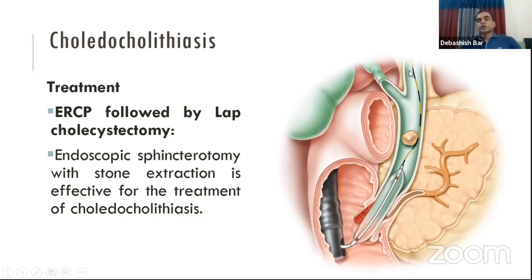A guide wire is passed beyond the stone. Then the balloon is inflated and the stone is swept with the balloon as well as the guide wire. And if the stone is large, sometimes the ERCP may fail to remove the stone from the bile duct.